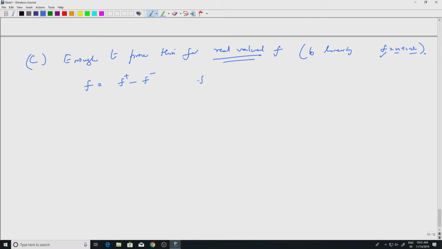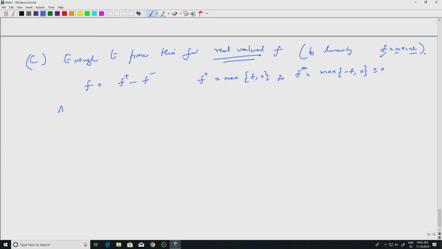What is f plus? F plus equals the maximum of f and 0. So wherever f is positive, it is f plus; where f is negative, f plus is 0. And f minus is the maximum of minus f and 0. Wherever f is negative, you take the negative of that, and that will be your f minus. So both are positive measurable functions, and f is equal to f plus minus f minus.